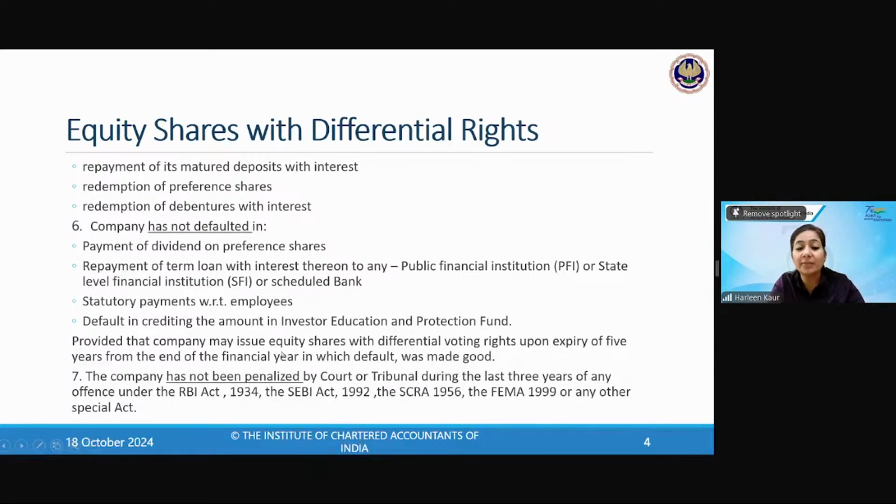So here the company may issue equity shares with DVRs upon the expiry of 5 years from the end of the financial year in which default has been made. I told you in 2022 I have defaulted, so you said, ma'am, 2024 you cannot make.